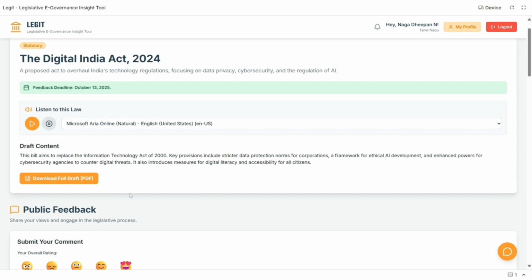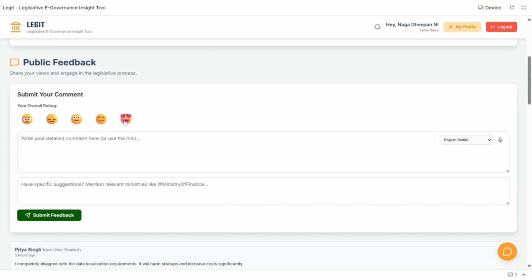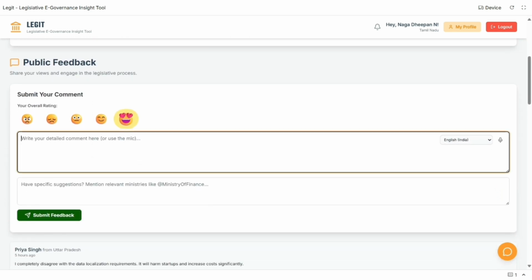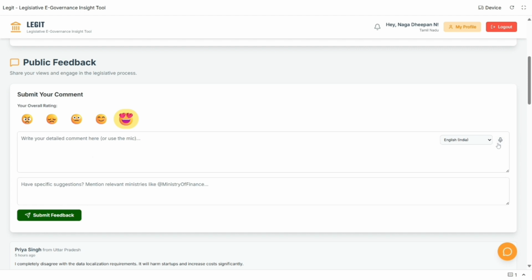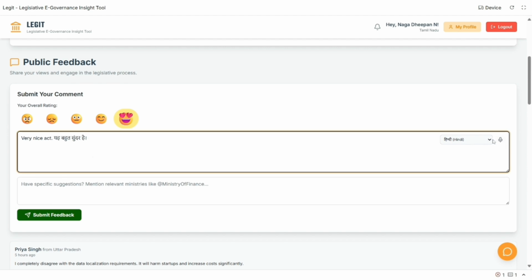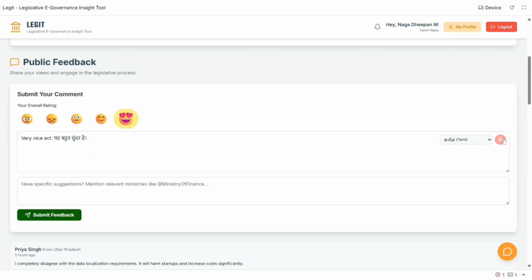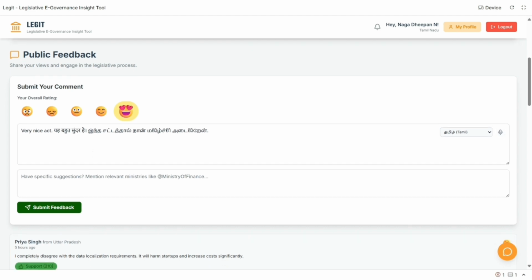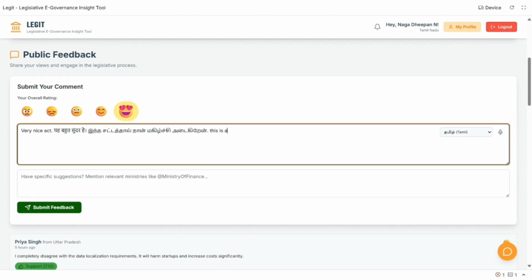Below, in the public feedback option, we have given an option for a 5 emoji rating which can be easily understood even by a layman. Then in the comment section, people can type what they feel about the law, up to 5000 words. It also accepts multilingual voice inputs which get translated. And in the suggestion option, the people can type what they need to be changed or what they need to be implemented further in the particular law.